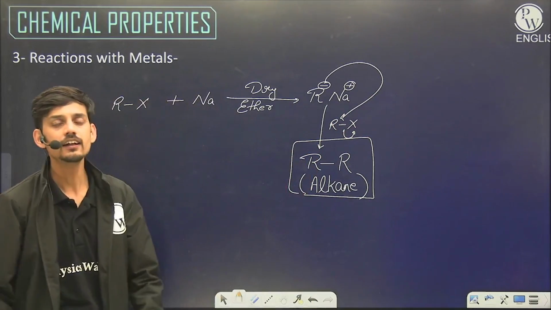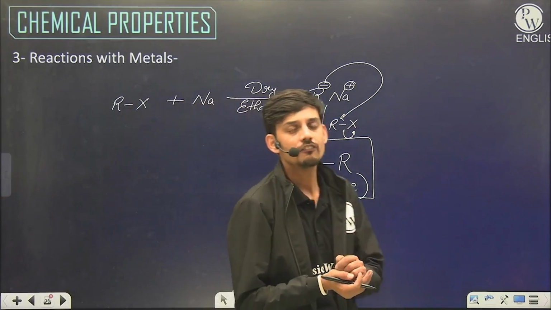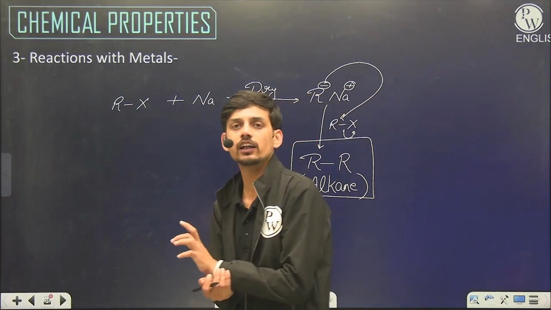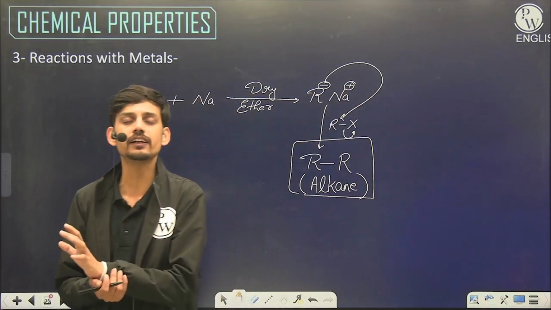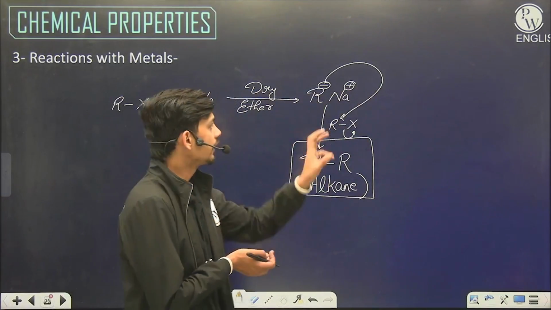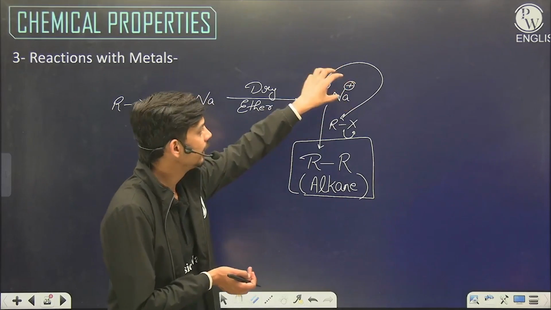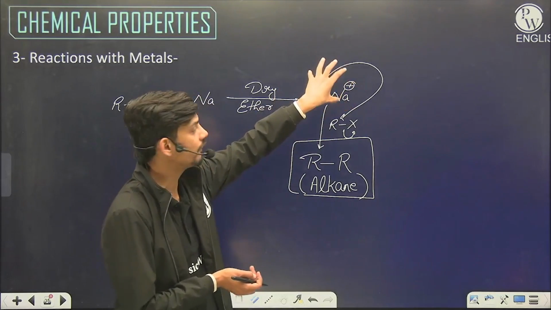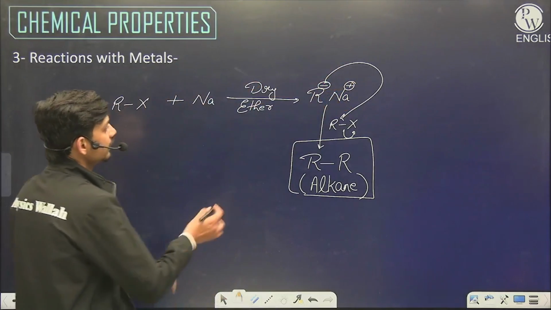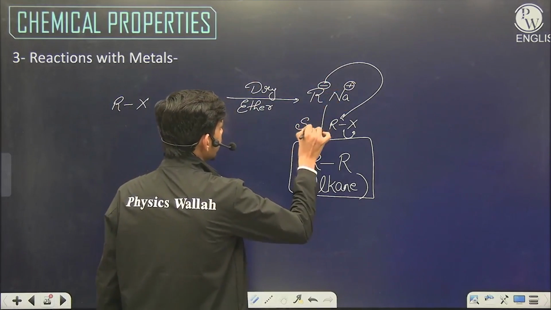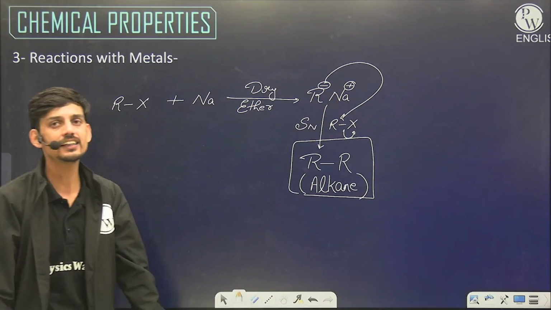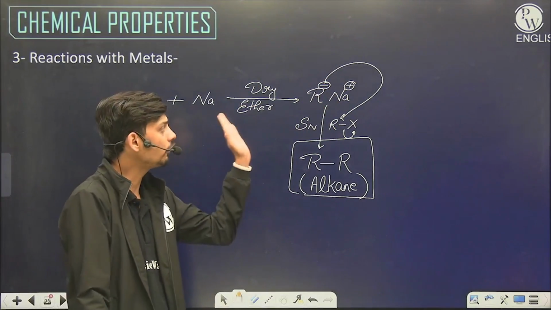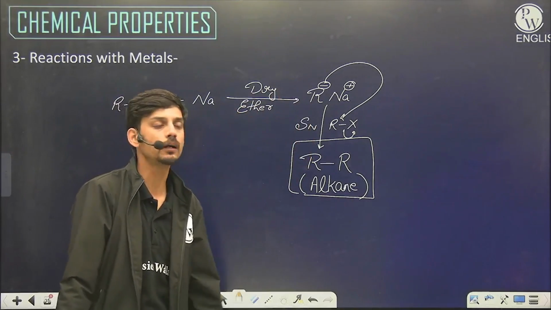So in case of sodium metal, we cannot separate the organometallic compound due to high ionic character and very high reactivity. This R minus, which is a nucleophile, attacks the previous alkyl halide, and there also occurs an SN reaction in addition to formation of the organosodium compound.